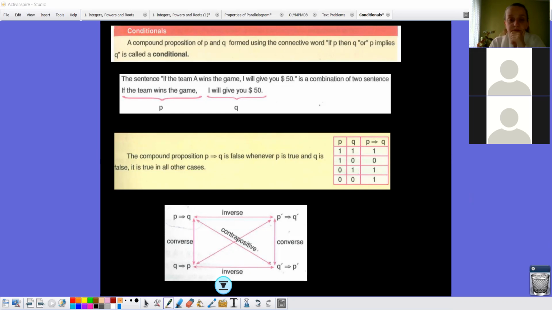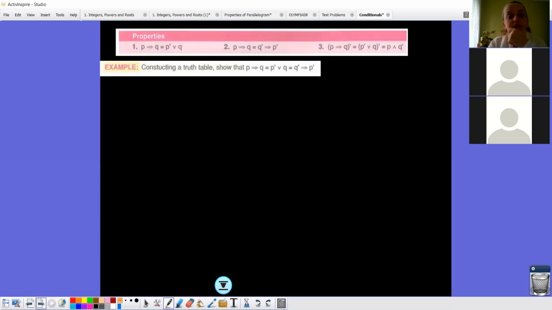Now, if you're ready, let's see what we have. Here we have some properties about the conditionals. If P then Q is equal to P prime or Q. Or the second one, if P then Q is equal to if Q prime then P prime.